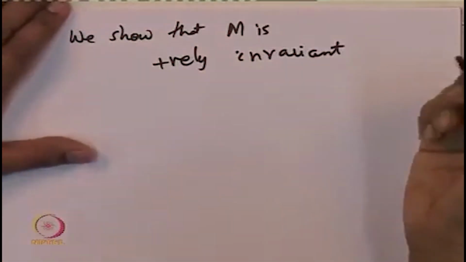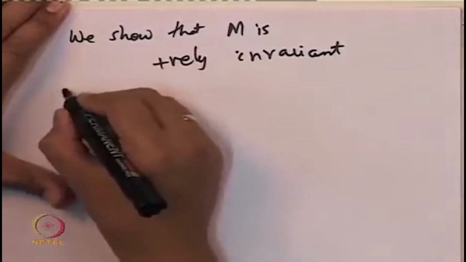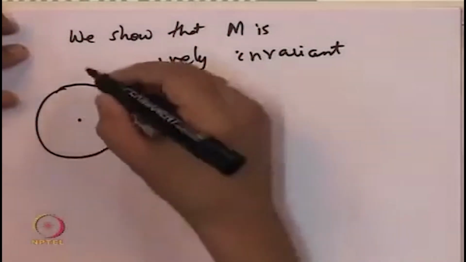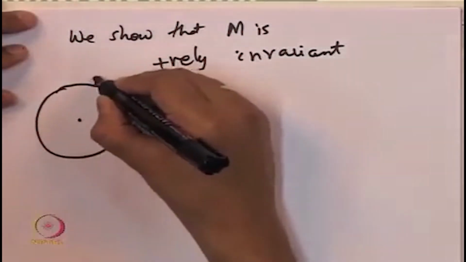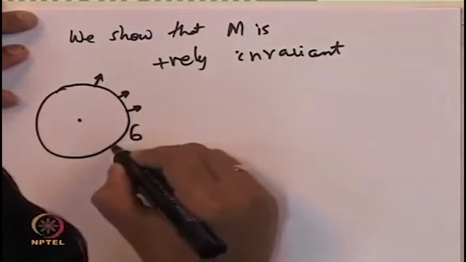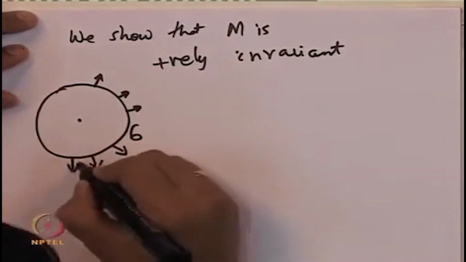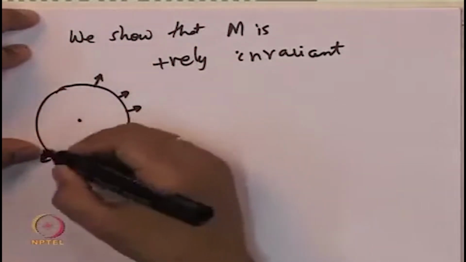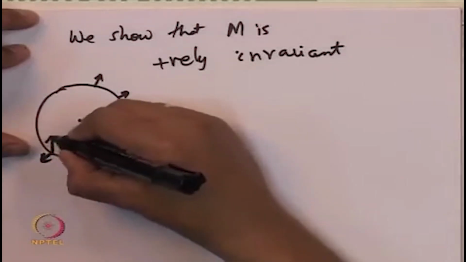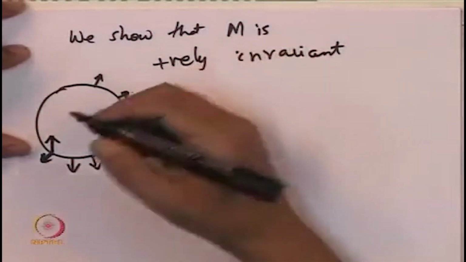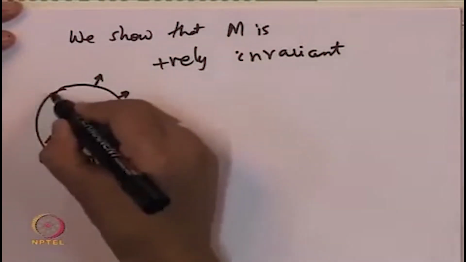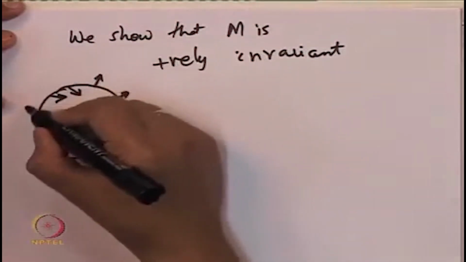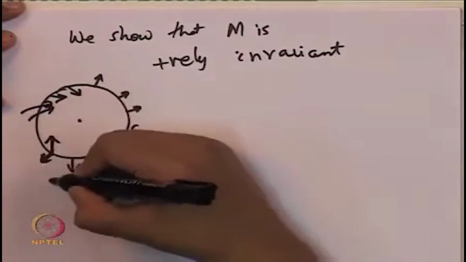So how can we show that this set M is positively invariant? What we will do is take the circle of radius 6 and check that the outward vector perpendicular to this boundary, we will check what is the inner product of this vector with the vector field. If at every point along the boundary this vector field is directed inwards, it means that all the trajectories are coming inwards.